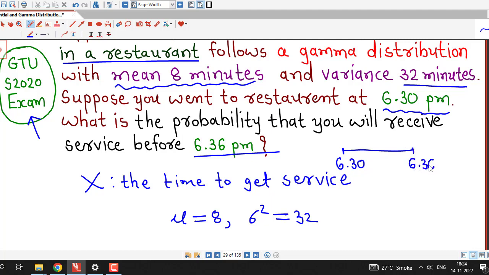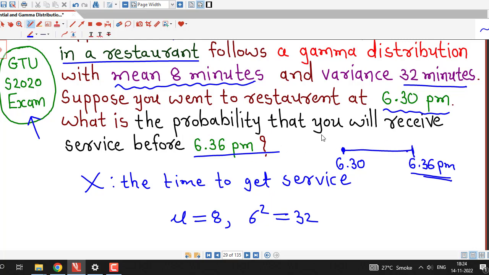So you can see you are asked to find the probability that you will receive service before 6:36 p.m. if you went to the restaurant at 6:30 p.m. That means the time to get service is less than this time period.